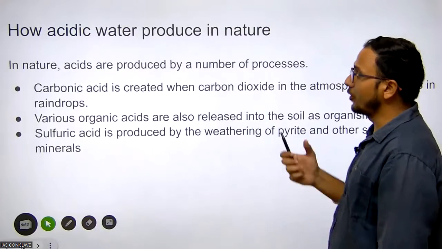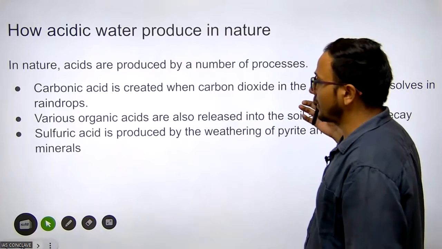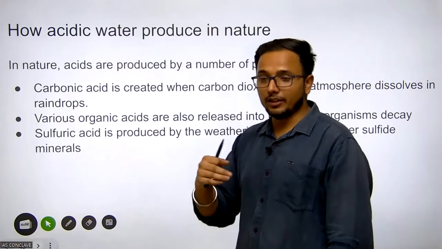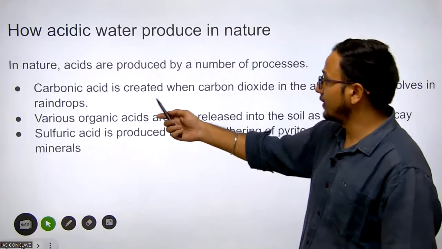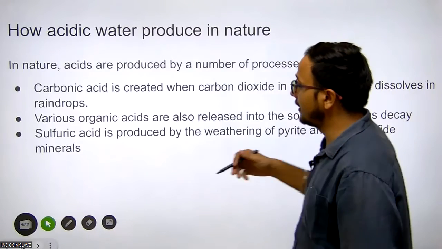How is acidic water produced in nature? In nature, acids are produced by a number of processes, like acid rain. We release carbon dioxide, so carbon dioxide is also created when carbon dioxide in the atmosphere dissolves in the raindrops.